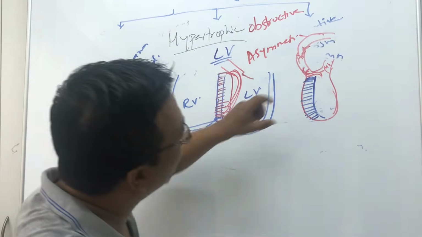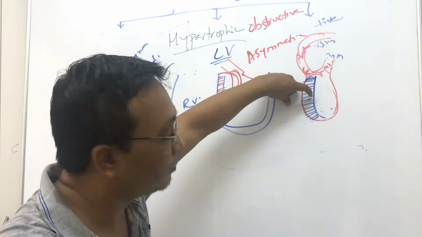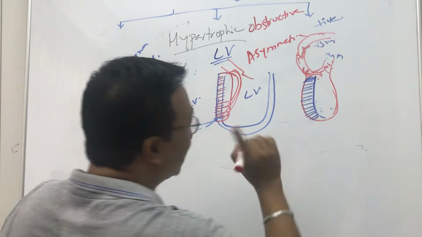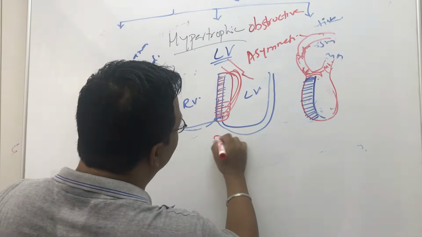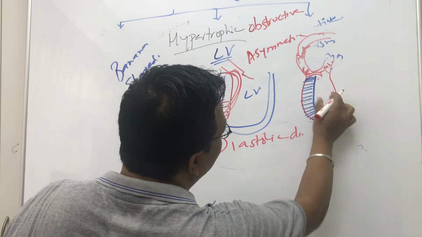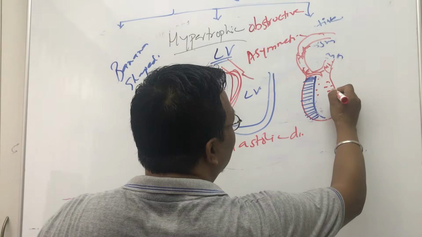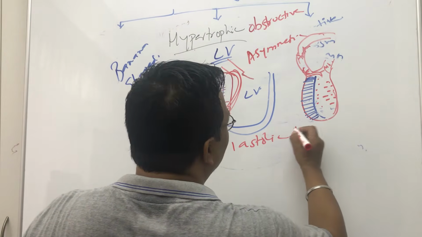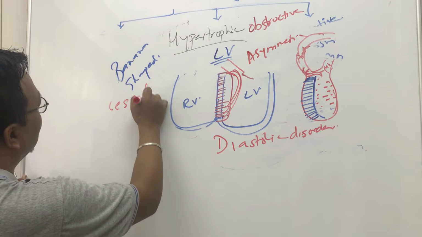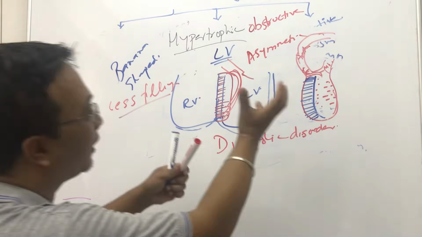So what will happen? When the interventricular septum is so hypertrophied, the first thing you remember is that this is a diastolic disorder, okay? Because of the obliteration of the space, because the space is reduced, less blood is collected in the end diastolic volume. So less filling of the ventricle.